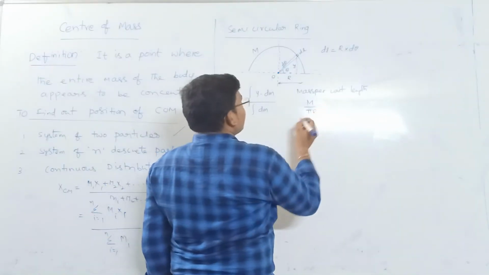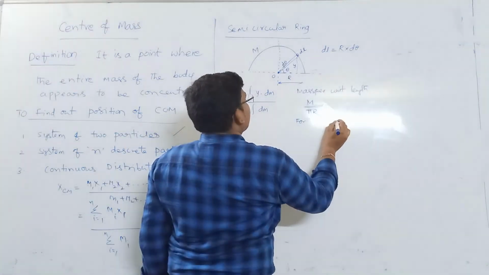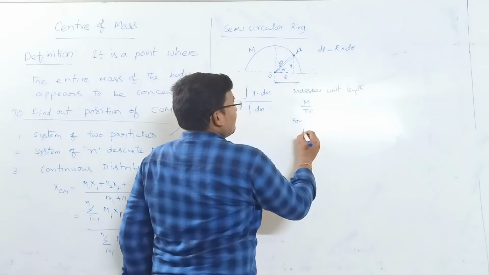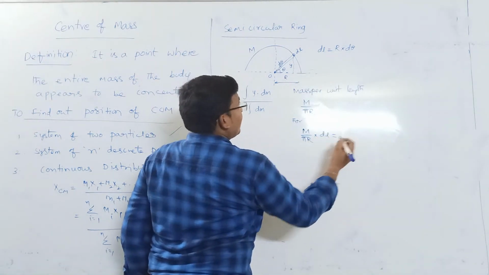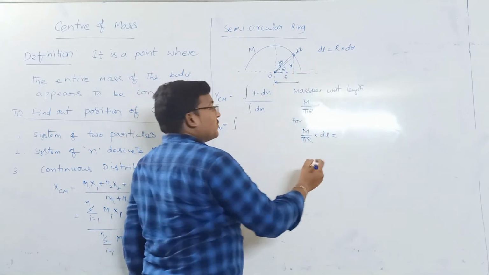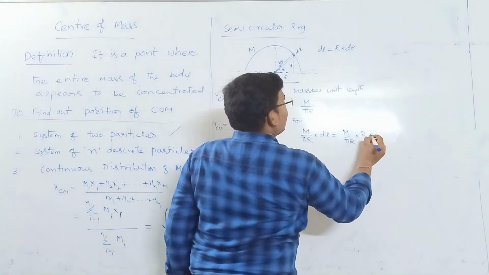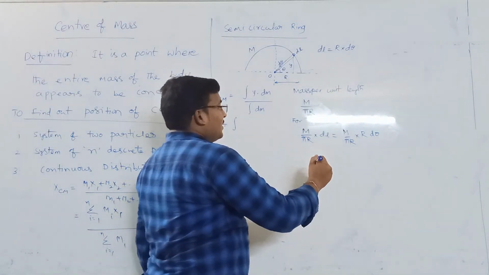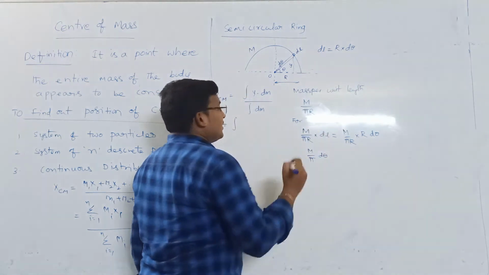So we multiply. For the element, the mass is M by pi r into dl. But dl is r d theta, so dm is M by pi r into r d theta. Now r cancels, so it is M by pi into d theta.